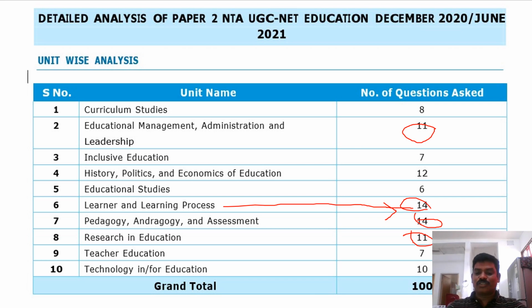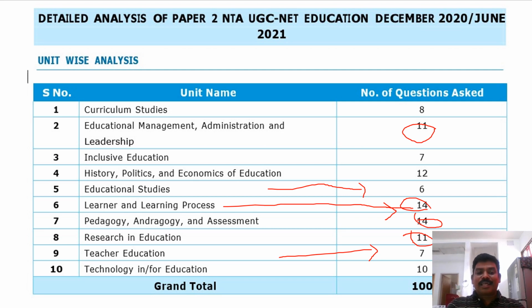Research in education also they have given much preference, and teacher education also 7 marks. This is one of the easy parts to learn. And one more easy part is educational studies, because in all committees, commissions and recommendations, it is easy to learn as well as easy to identify.